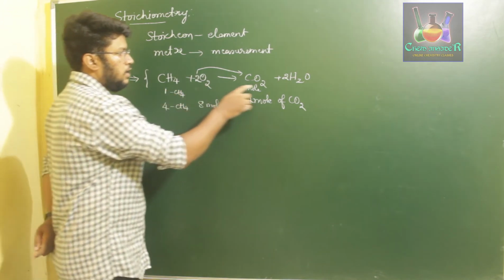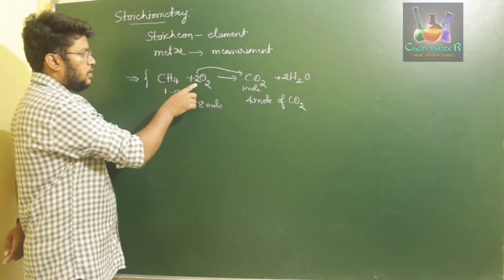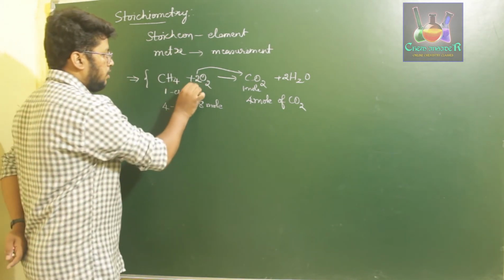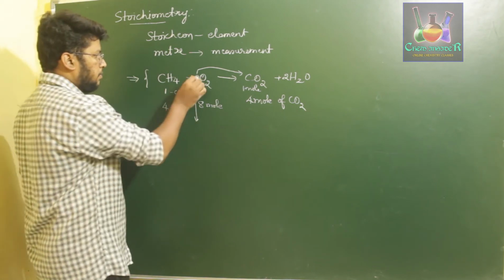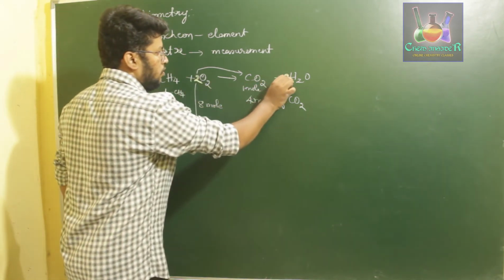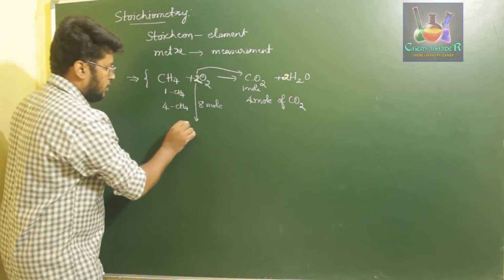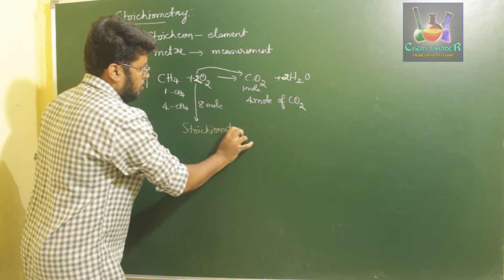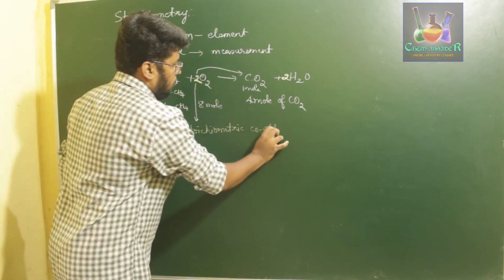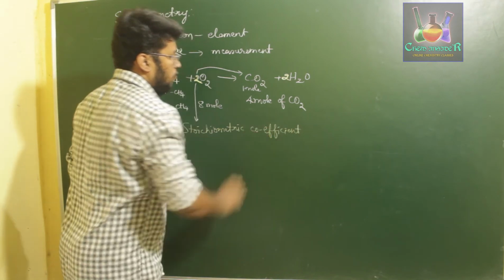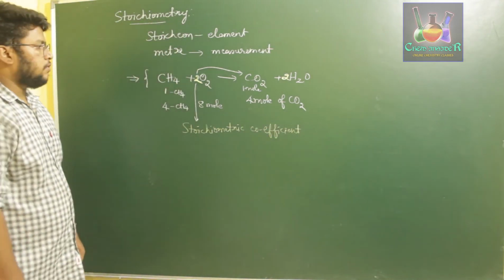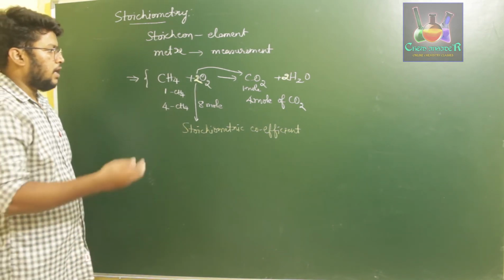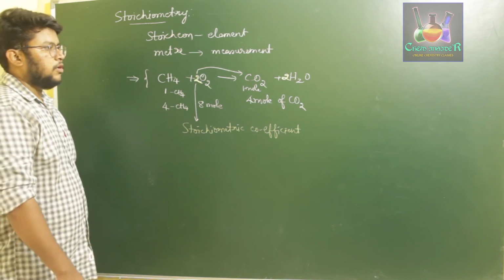If you consider this balanced chemical equation, the terms which are taken as the coefficients of oxygen and water are called stoichiometric coefficients. The terms which I have taken to balance the equation, this 2 is called a stoichiometric coefficient, and this is also called a stoichiometric coefficient. The stoichiometric coefficient represents the number of moles of reactant required or the number of moles of product formed.